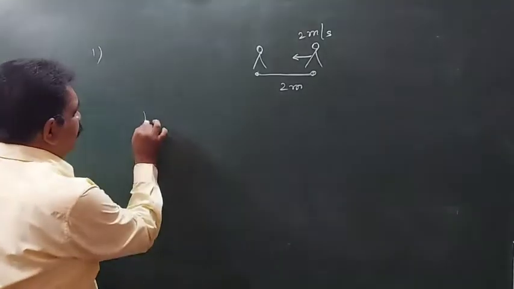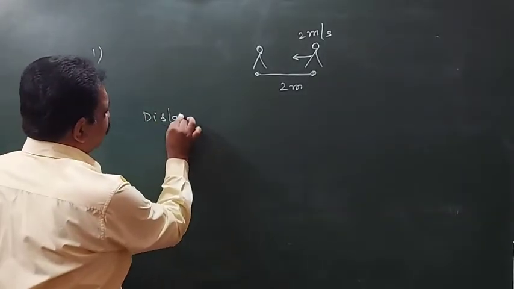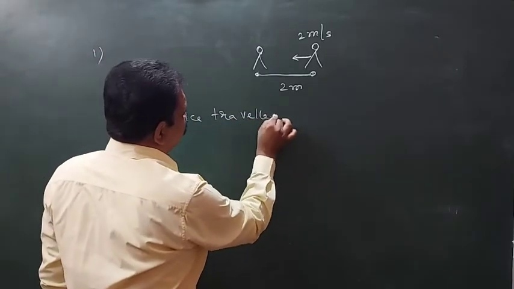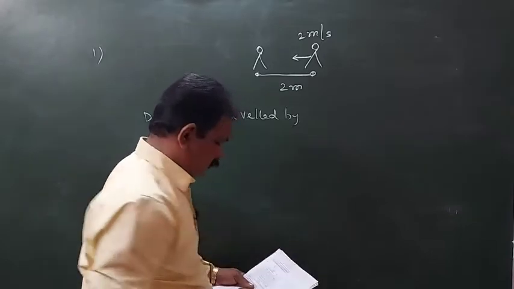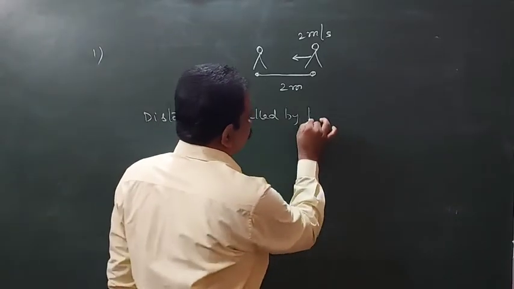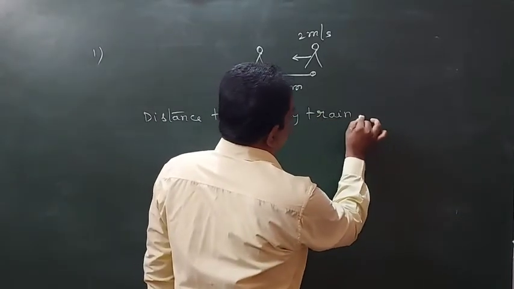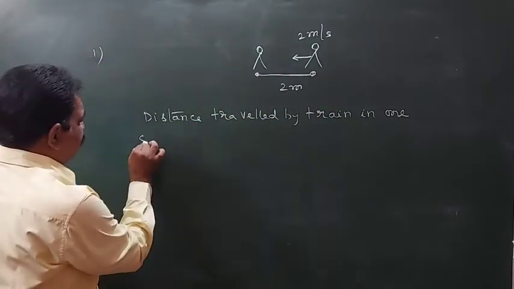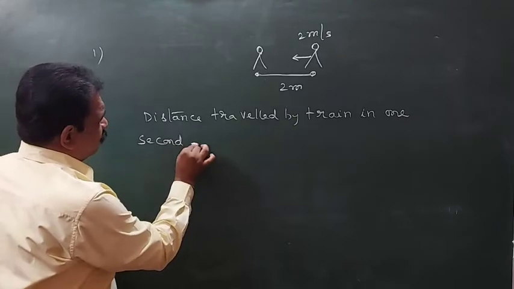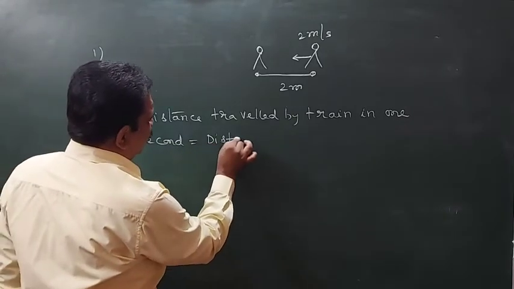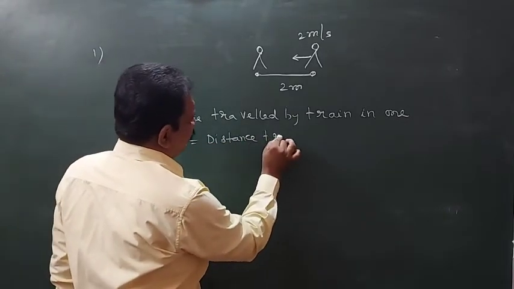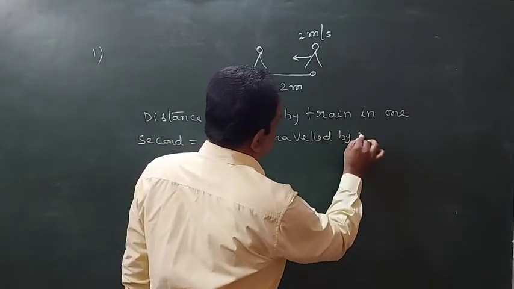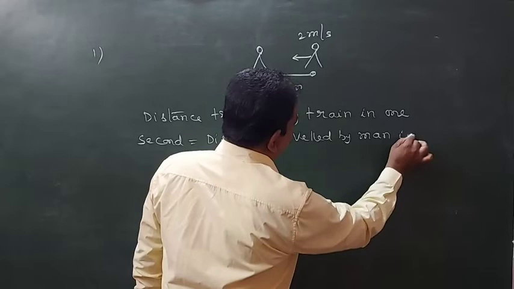So what to write? Distance traveled by train in 1 second is equal to distance traveled by man in 1 second.